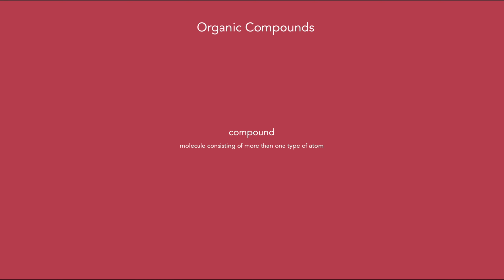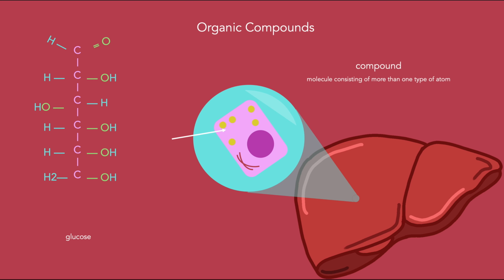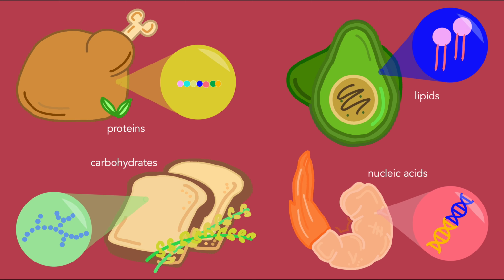Compounds are molecules made up of more than one type of atom. When a compound is organic, it means that the compound contains carbon. One exception, however, is carbon dioxide, which is not considered organic even though it contains carbon. The four most important organic compounds are proteins, carbohydrates, lipids, and nucleic acids. These four compounds are all big molecules, which is why they are commonly referred to as macromolecules.